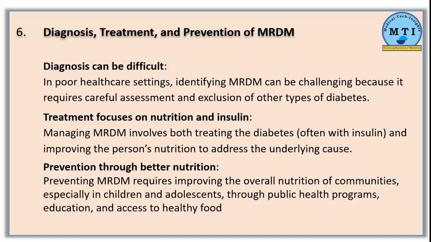Prevention through better nutrition. Preventing MRDM requires improving the overall nutrition of communities, especially in children and adolescents, through public health programs, education, and access to healthy food.